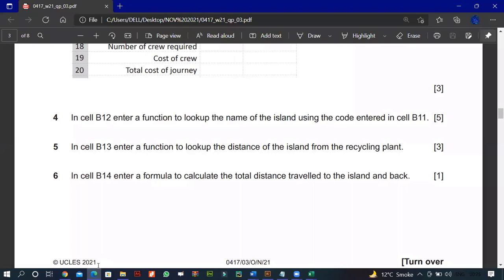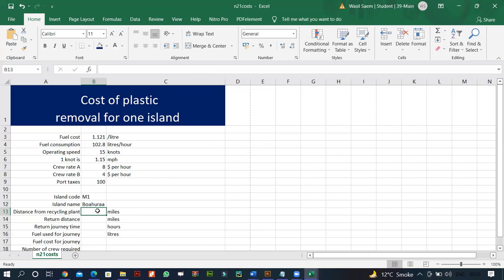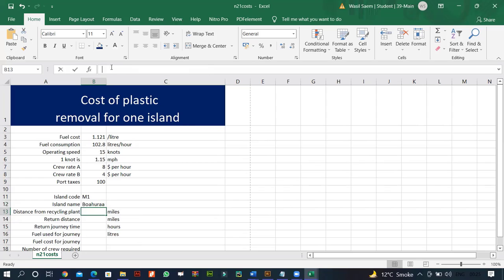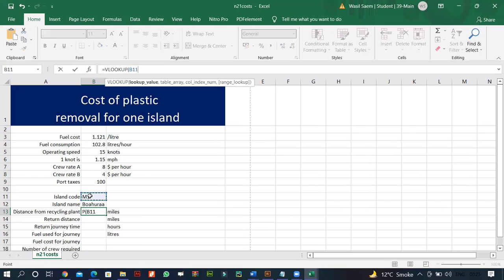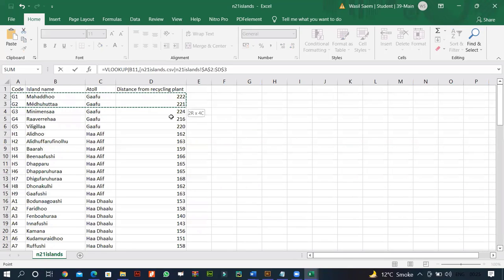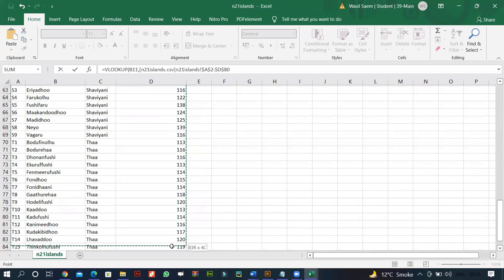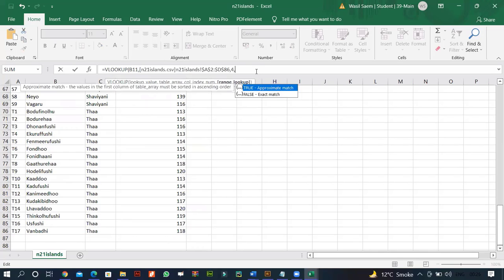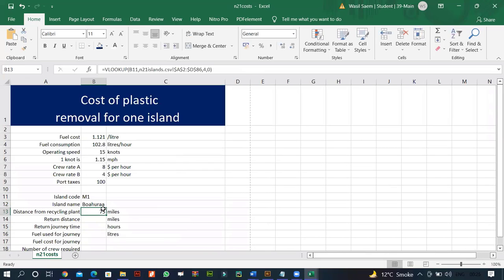In cell B13, which is this one, distance from the recycling plant. So in cell B13, enter a function to look up the distance of the island from the recycling plant. We do the same thing: equals VLOOKUP, and we look up B11, comma. Again, we need the distance, and the distance is provided over here. So we can select all this, and count 1, 2, 3, 4. We want the data from the fourth column. So all we do is write comma 4 and comma 0 for the match. So we get 75.